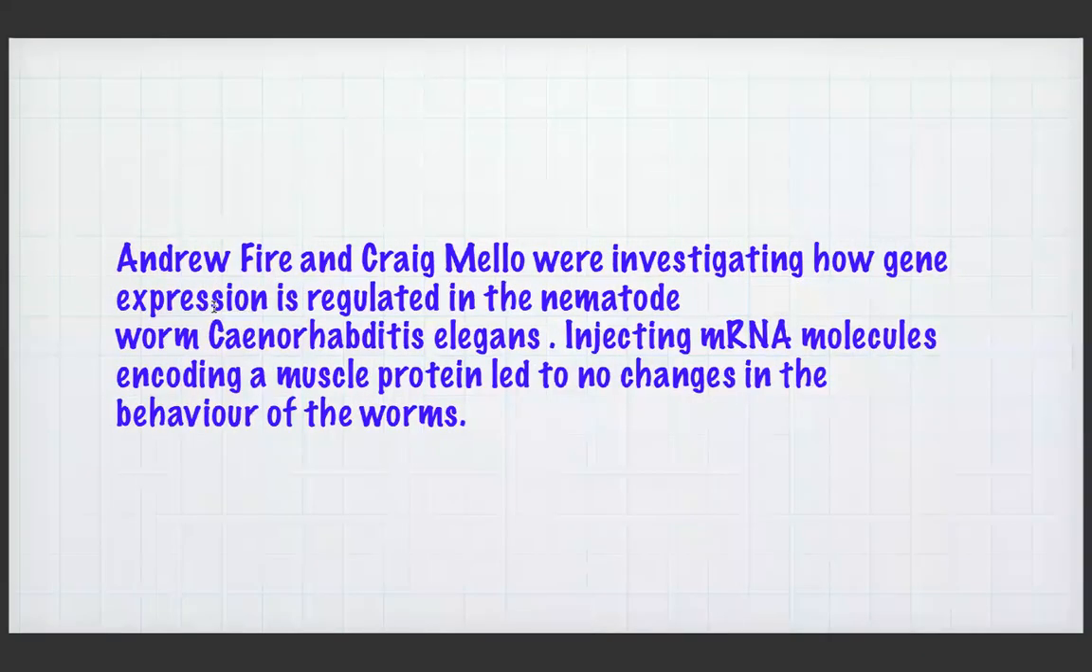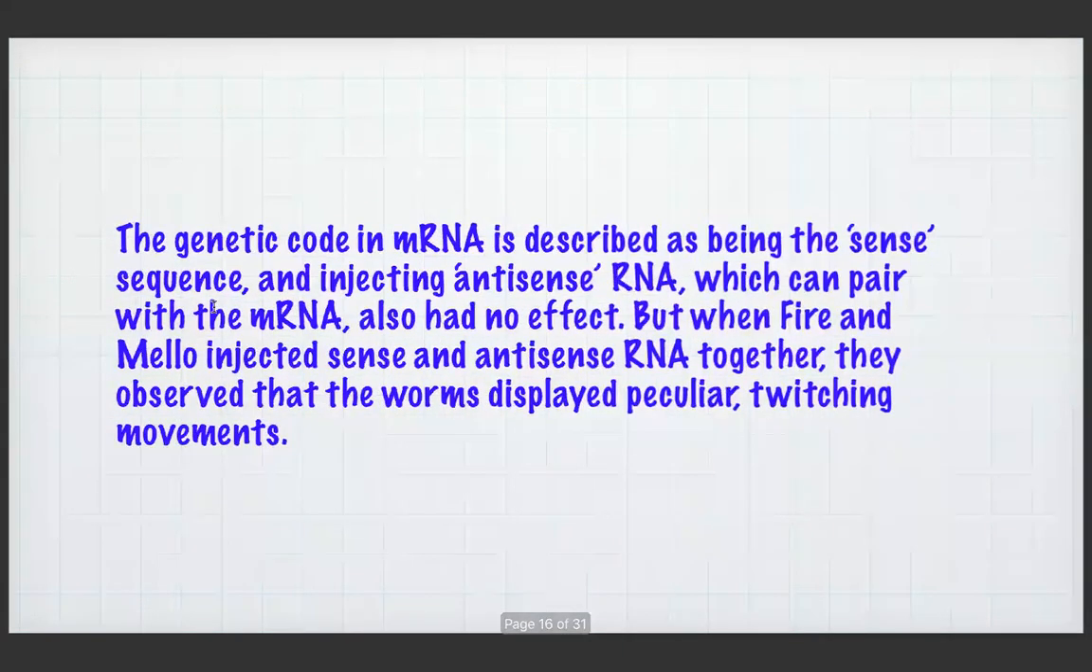Andrew Fire and Craig Mello were investigating how gene expression is regulated in the nematode worm Caenorhabditis elegans. Injecting mRNA molecules encoding a muscle protein led to no change in the behavior of the worms. Why? Because one single mRNA molecule cannot control the mRNA. The genetic code in mRNA is described as the sense sequence, and injecting antisense RNA, which can pair with the mRNA, also had no effect.